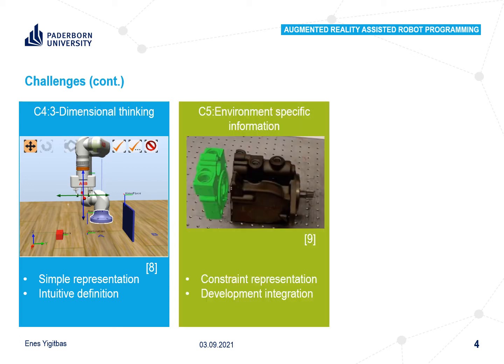As a next challenge, the correct representation of environmental constraints is also very important. For example, an object the robot might want to grab could be a couple of centimeters off since the last development state. Furthermore, there could be a physical obstacle in the working environment of the robot. Therefore, representing this kind of information as fixtures or cues, as well as integrating them at development time, for example, interacting with a virtual clone of the real object, should be addressed. This is especially important when the recreation of a full simulation for every difference is not possible or a considerable option.